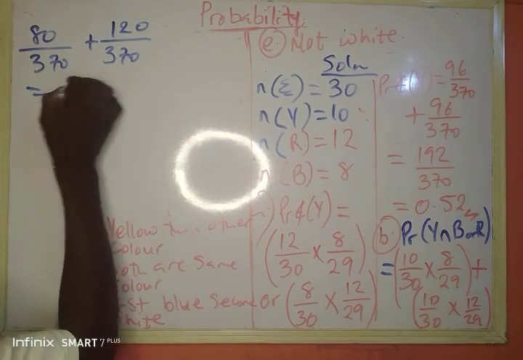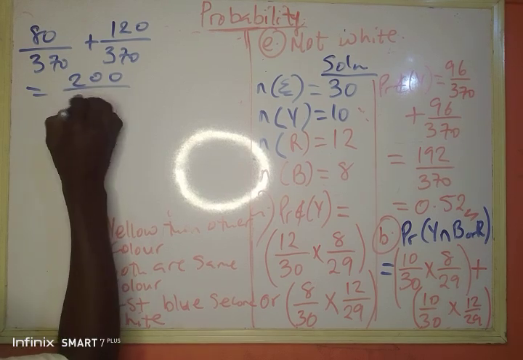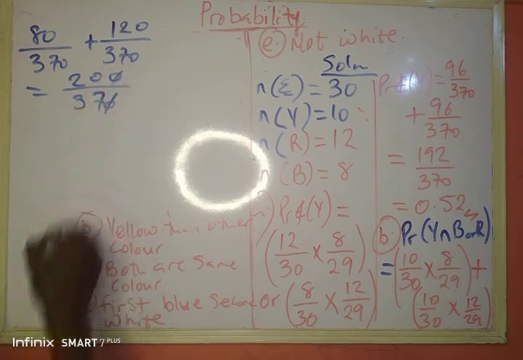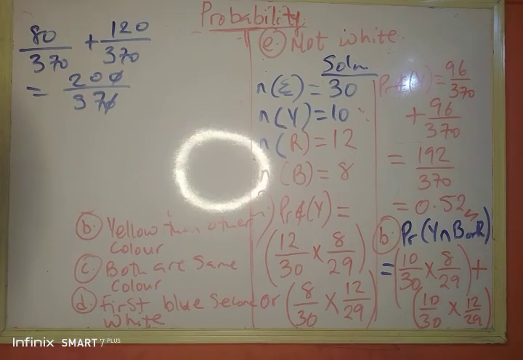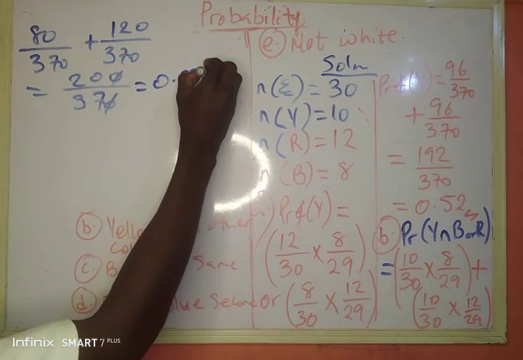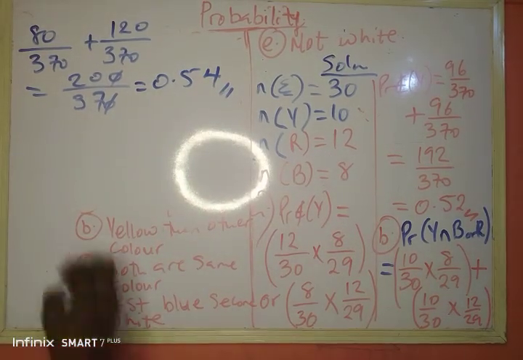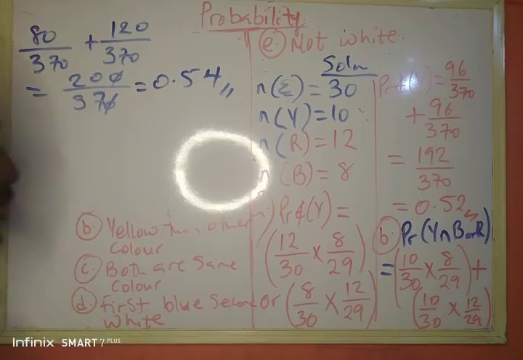So bringing this together, 80 plus 120, that's 200 divided by 370. Zero can cancel zero. Then 20 divided by 37. 20 divided by 37, I have 0.54. Very, very close value, but not that close. Okay, the difference is 0.02.